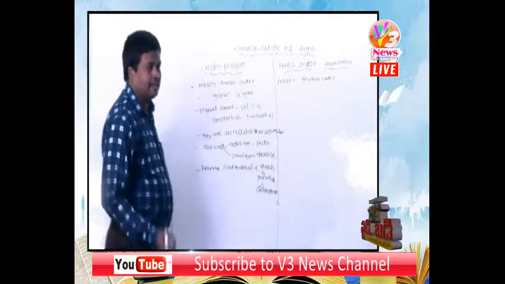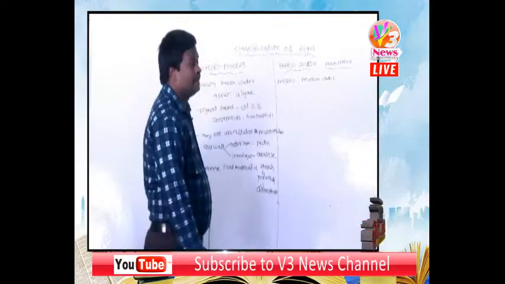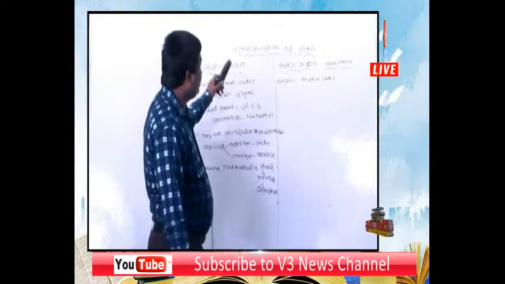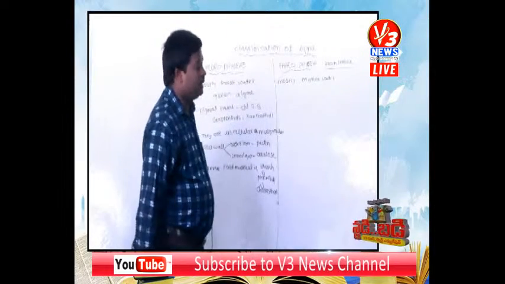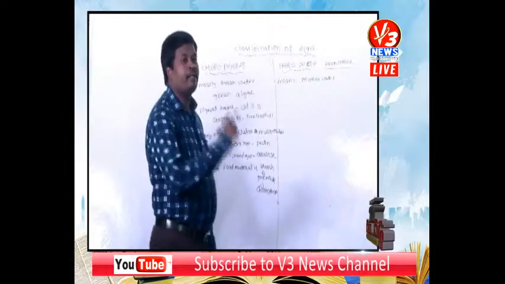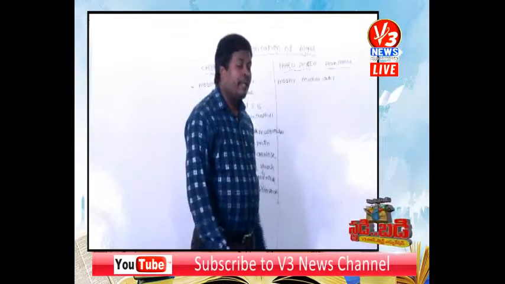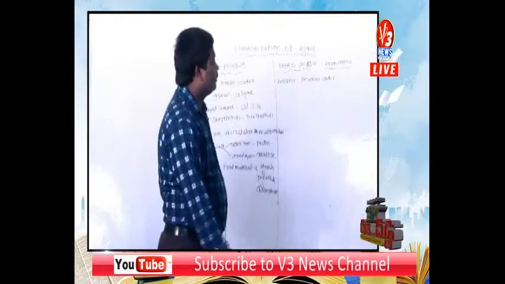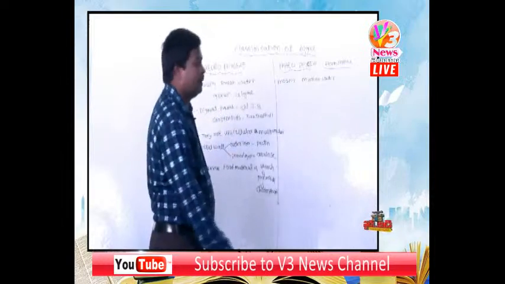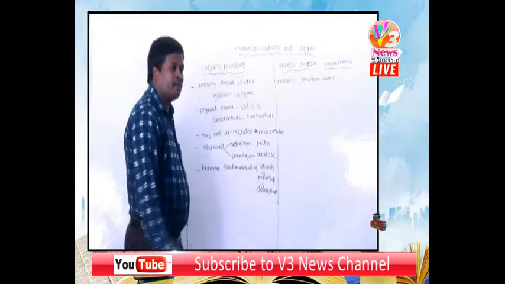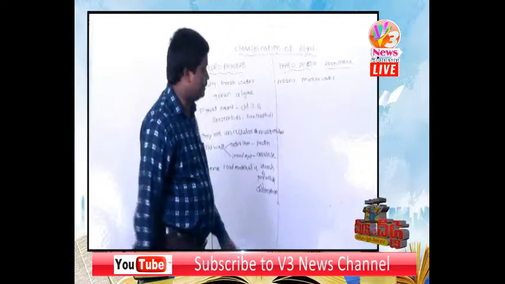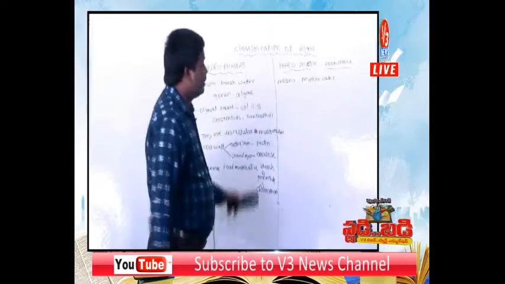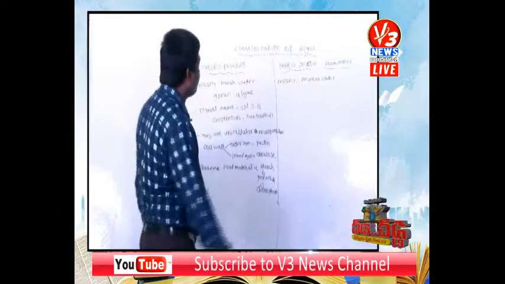On what basis is algae classified into three classes? Based on pigments, mainly based on pigments, or other characters like reserved food material, structure of algae, either unicellular or multicellular. Based on these characters, algae are classified into three groups.